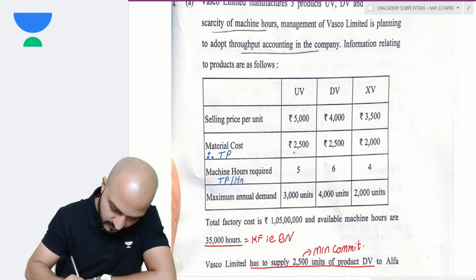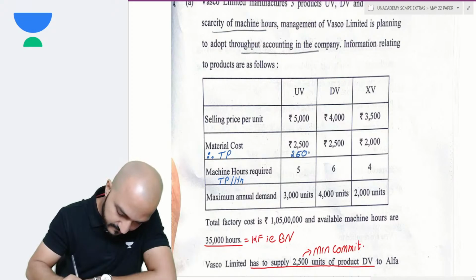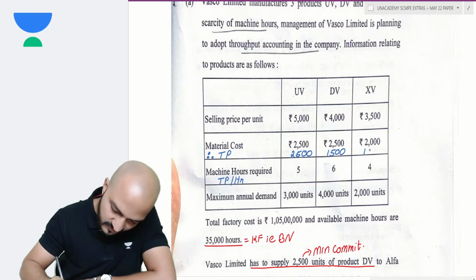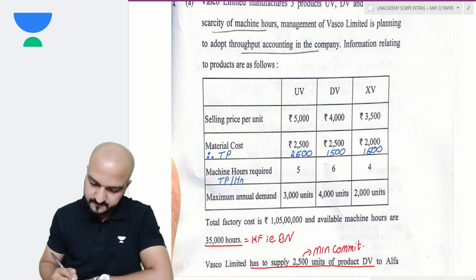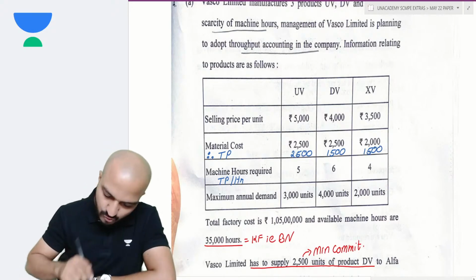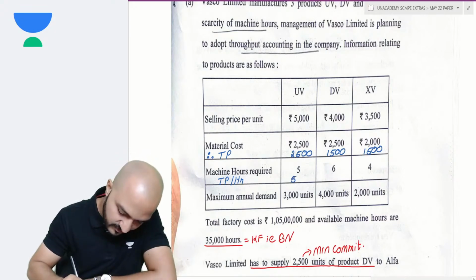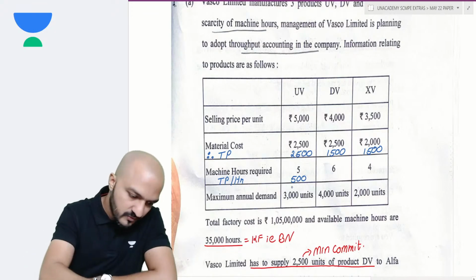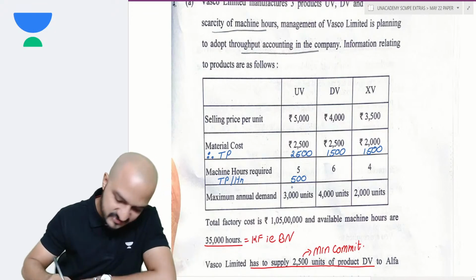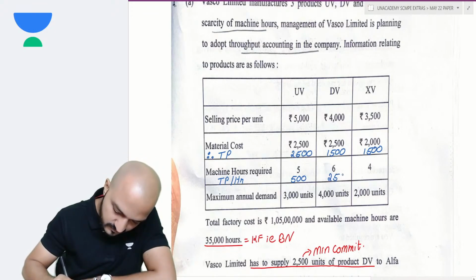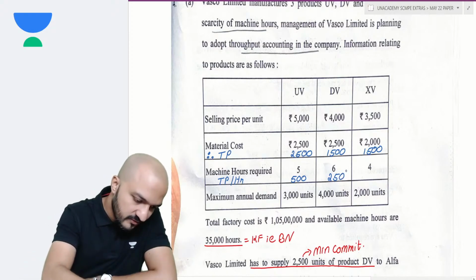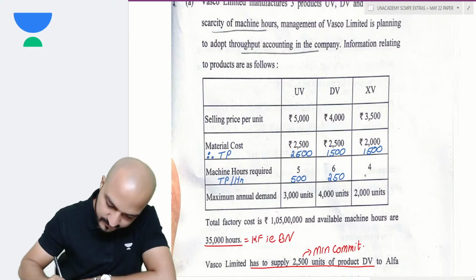Throughput 2500, 1500, and again 1500. Right? Then throughput per hour. Divide by the hours, it will give you per hour. 2500 by 5 is 500 per hour. 1500 divided by 6 is 250 per hour. And 1500 by 4 is 375 per hour.